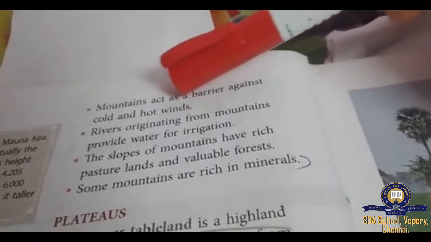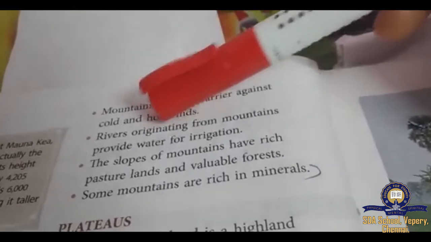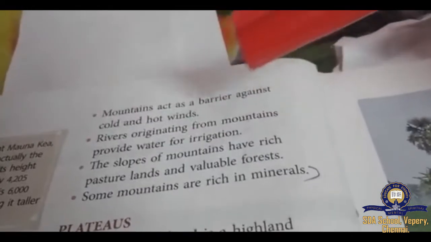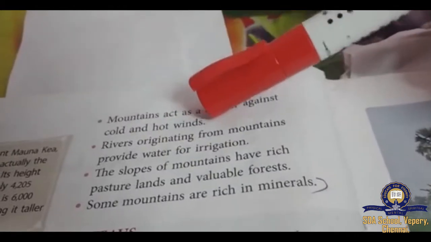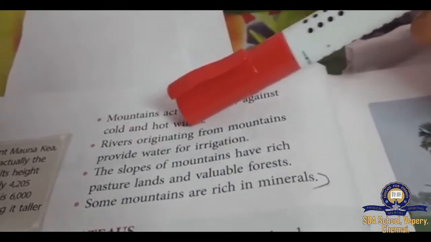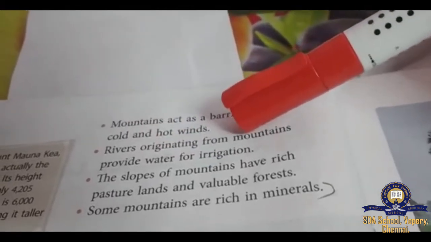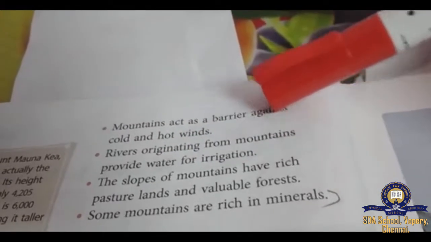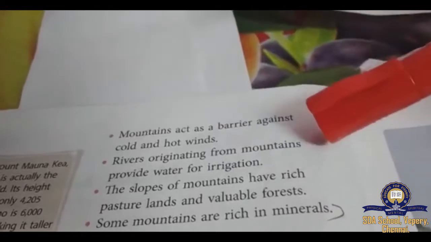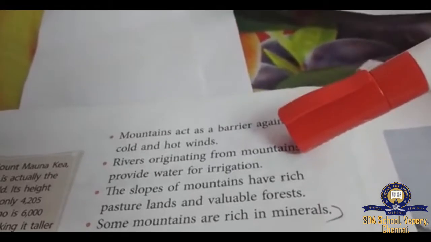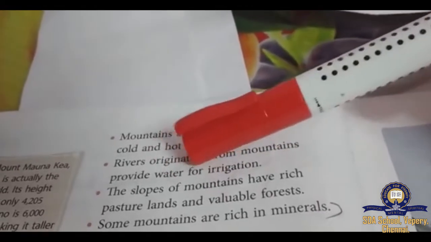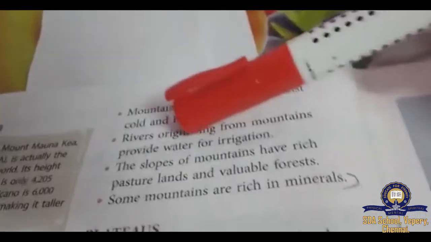Mountains act as a barrier against cold and hot winds. Mountains can bear all cold and hot winds. Rivers originating from mountains provide water for irrigation. The rivers sometimes originate from mountains. Those rivers are helpful in providing water for irrigation.